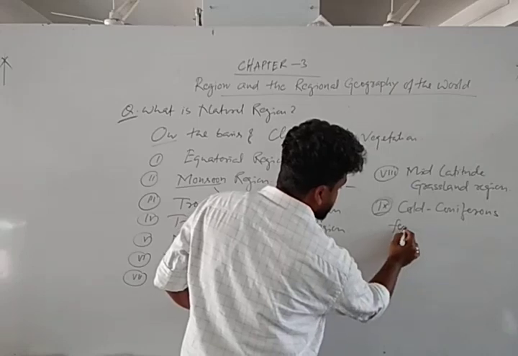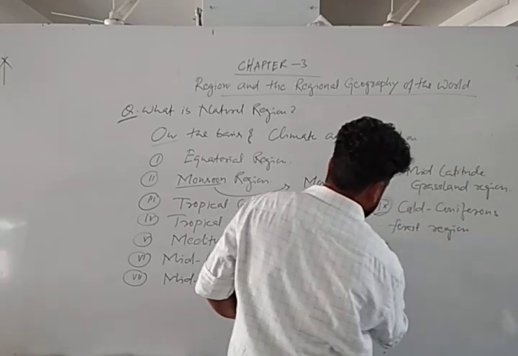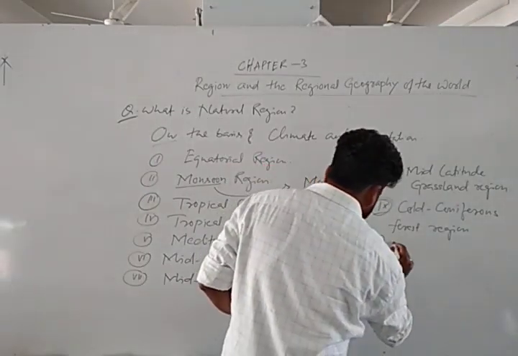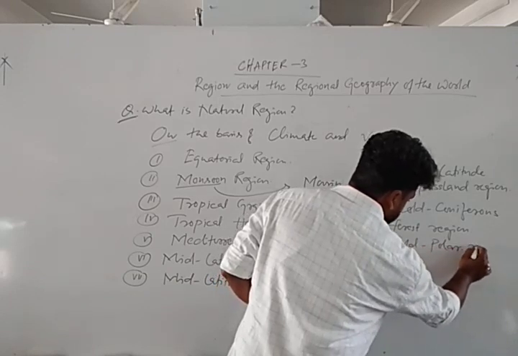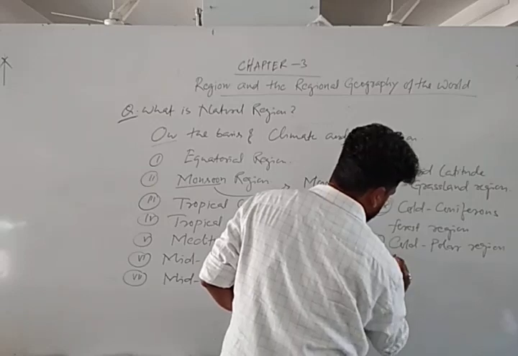Number 10, cold polar region, that is in the polar area. Number 11, high mountain region.